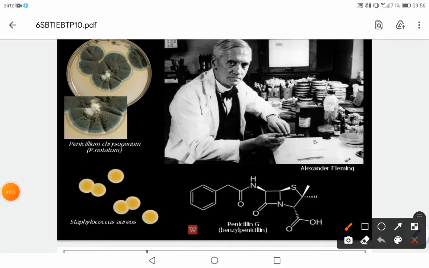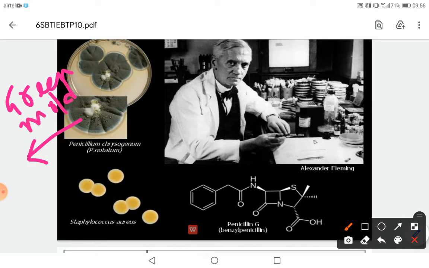So this is a plate that is containing a Penicillium green mold. So this is a green mold, right? Which is nothing but a fungi. And this green mold was liberating some compound, and there were no bacterial colonies near to this particular Penicillium mold.